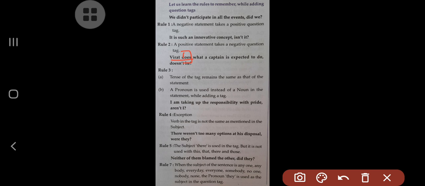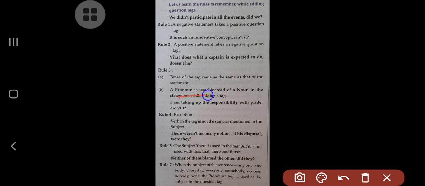Now in this sentence, Virat does, so what is this? It is the main verb actually, but Virat is third person, therefore this do takes the es suffix, so we have to use the same kind of helping verb. Understand? Now the second rule we have to consider.